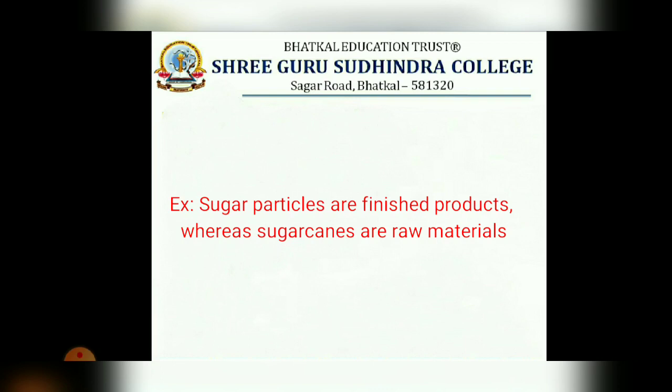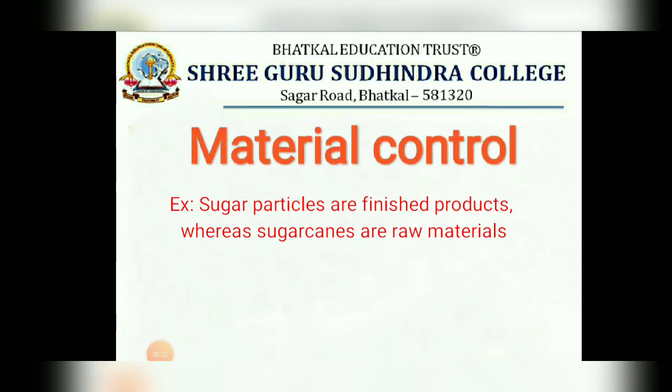Sugar canes are the raw materials which are used to produce the sugar particles. So, for a producer of any products, controlling his raw material is very important for him, isn't it? So, controlling the raw material means ordering the right quality of raw materials at a right time with a right quantity. Let us go with an example.